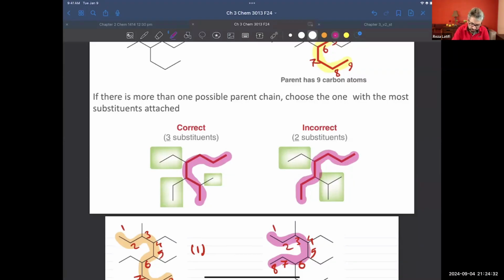Okay, and try to label the number of carbons. I go 1, 2, 3, 4, 5, 6, 7. And how about here? 1, 2, 3, 4, 5, 6, 7. So I have 7 carbons in both cases.